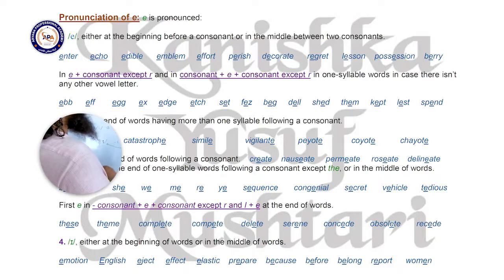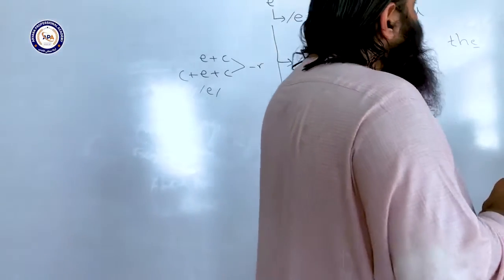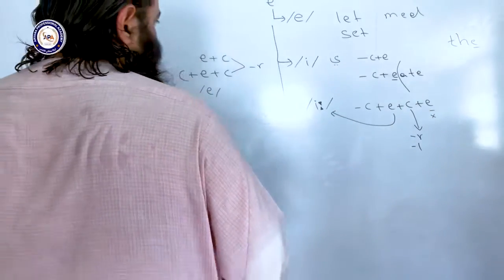Like these, theme, we have consonant plus E plus consonant plus E. Complete, compete, delete. Mostly mispronounced like delayed. No, it is delete. Serene, concede, obsolete, recede, etc. That was about E sound.